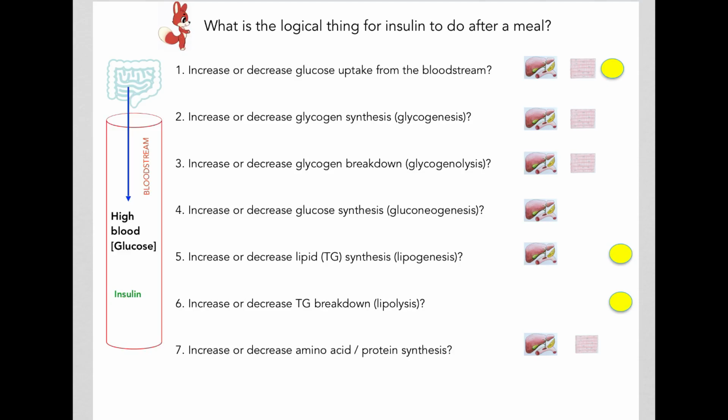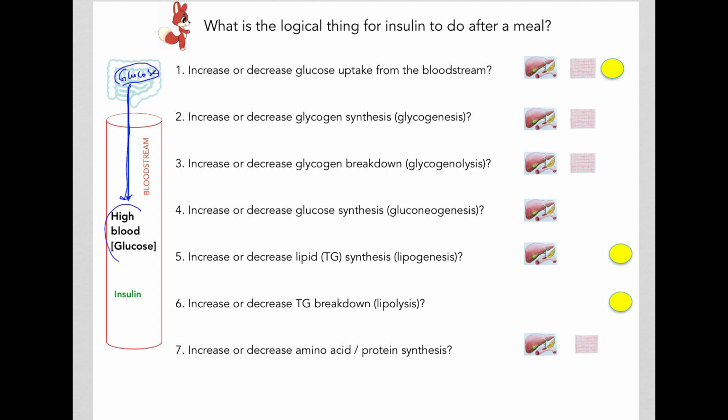After a carbohydrate-rich meal, a regular meal, the carbohydrates will be digested in your GI system. That's going to release a lot of glucose, and this glucose will be absorbed into the bloodstream.